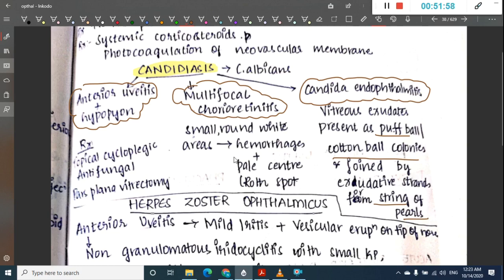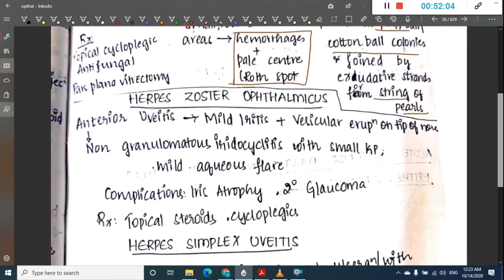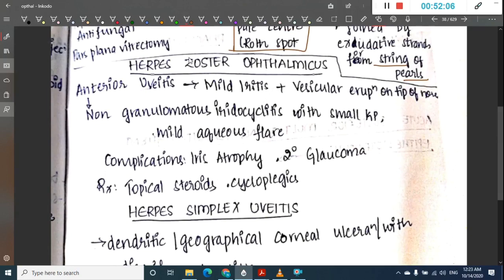In multifocal chorioretinitis, you see hemorrhages and Roth spots. Hemorrhages with a pale center are Roth spots. Then I'll show you the pictures also. Just let me complete these first.